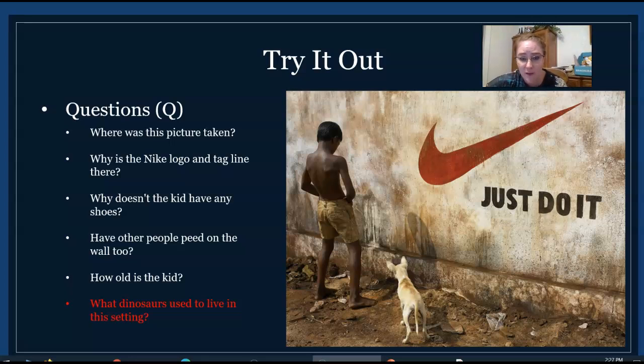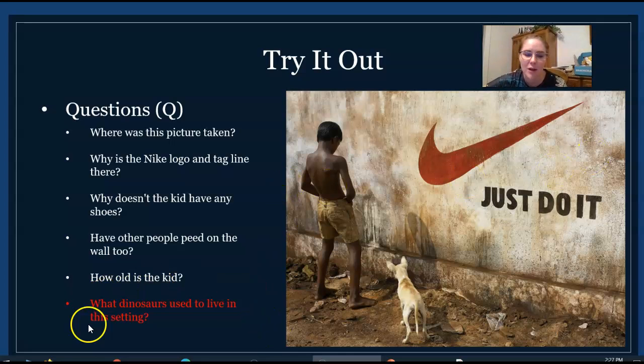I mean, he's peeing on the wall. There's going to be pee on the ground. Okay? Have other people also peed on the wall? If you look, it seems like maybe a lot of people have peed on this wall. Okay? Where was this picture taken? Okay? How old is the kid? Why is the Nike logo and tagline there? What is this doing on this seemingly derelict wall?